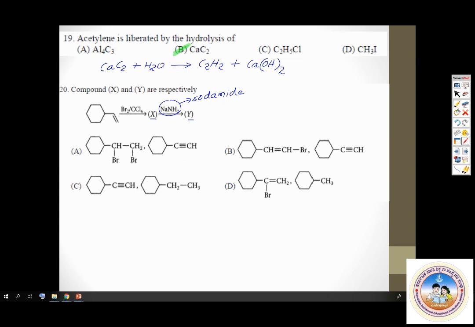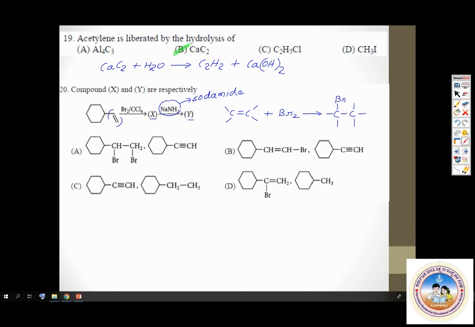Let me now give you a general reaction. Your focus should not be on the compound. You should not get worried by the structure of the entire compound, but just focus on the double bond. Focus on the double bond, because we know an alkene, an unsaturated compound, reacts with bromine and adds on bromine to give you a dibromo compound. One bromine goes to one carbon, the other bromine goes to the next carbon. See this? You get a dibromo compound, 1,2 dibromo compound. Now keep this in mind.